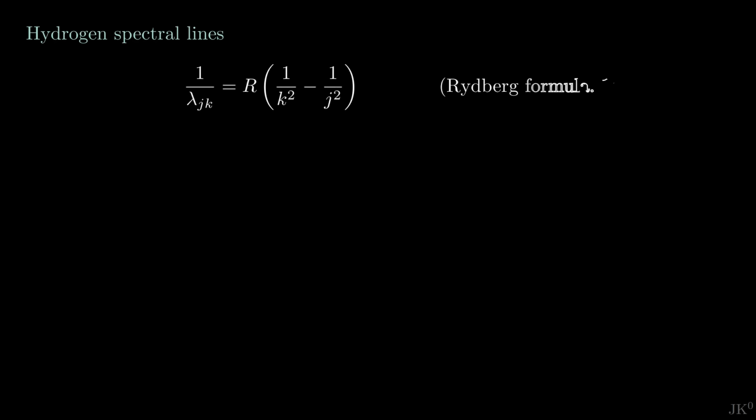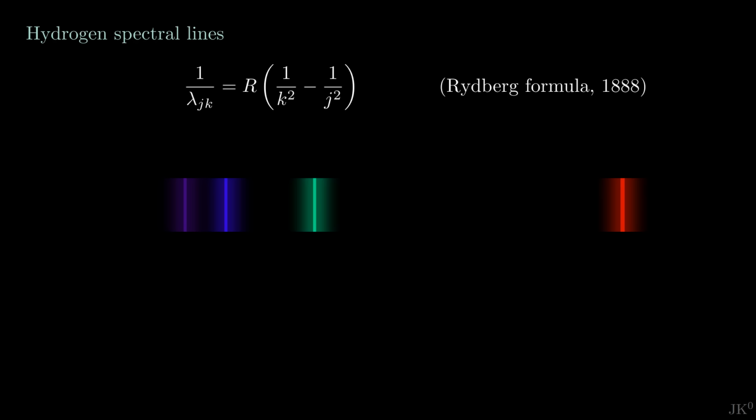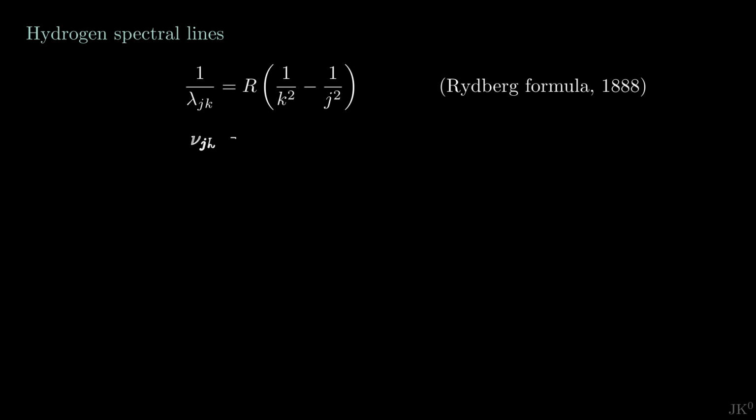This is the formula that Rydberg found in 1888 for the wavelength of hydrogen spectral lines in terms of 2 integer numbers j and k. R is just a constant. Multiplying all this by the speed of light, we get frequencies instead.